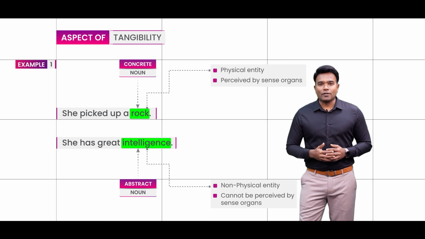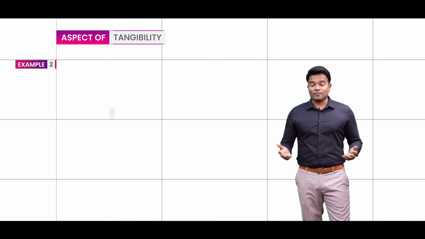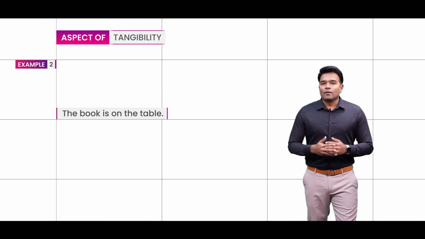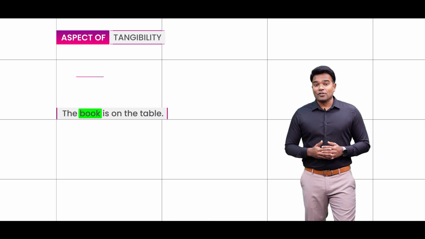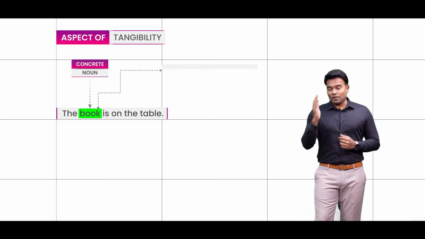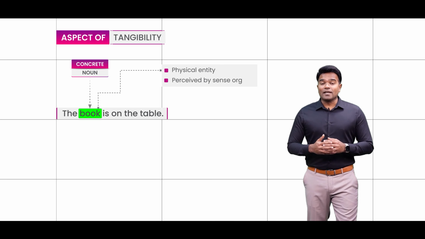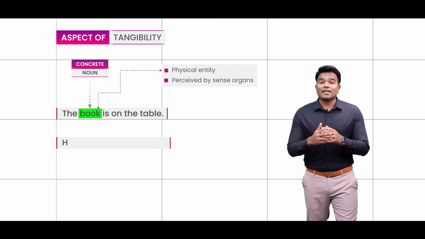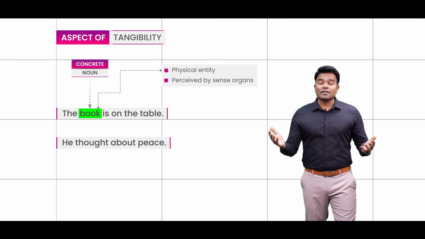Anyway, have a look at this one last example. The book is on the table. Obviously here, book happens to be the noun, and it is needless for me to say that it is the concrete noun because it is a tangible or a physical entity. But then have a look at this sentence. He thought about peace.